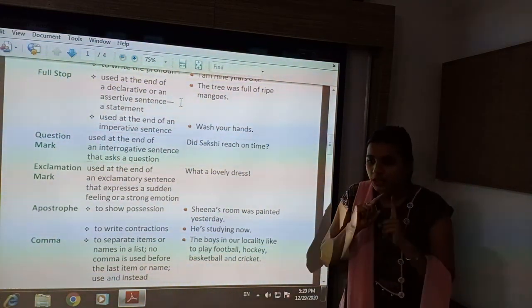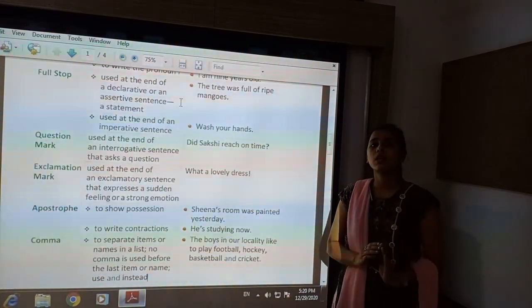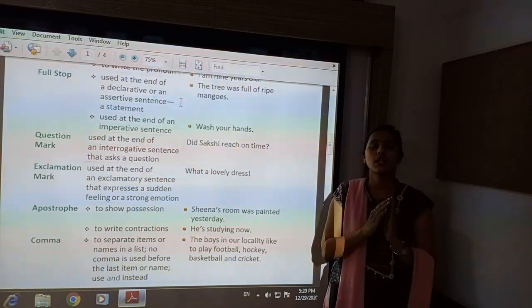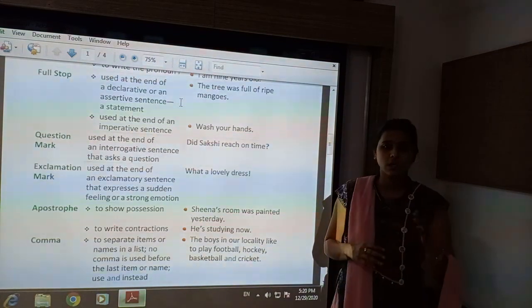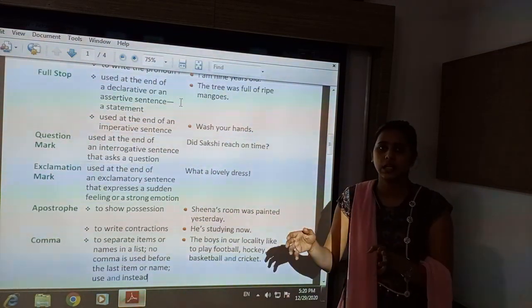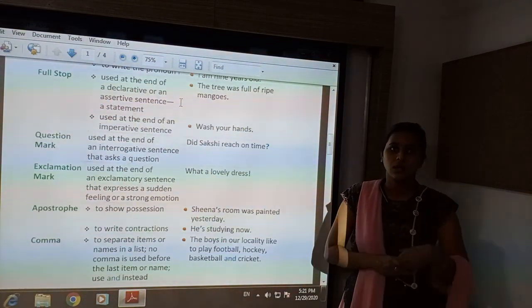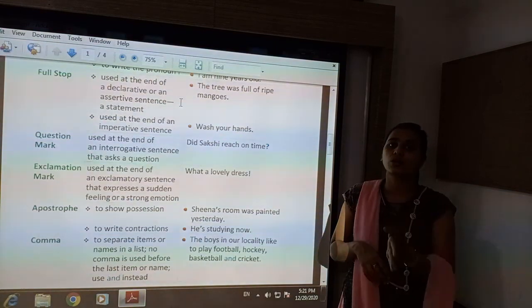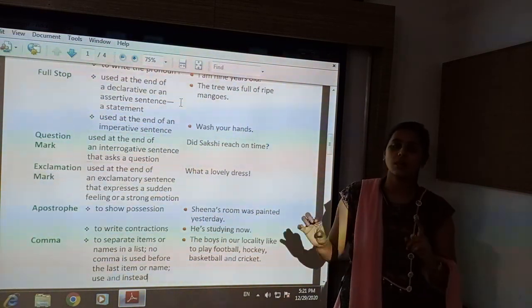So if a particular series is written, that means a particular type of noun is written, or a particular type of verb is written. For example, Ram, Sham, Gita, Sita, that is a particular series of proper nouns. Taj Mahal, Qutub Minar, these are also a particular series of nouns.